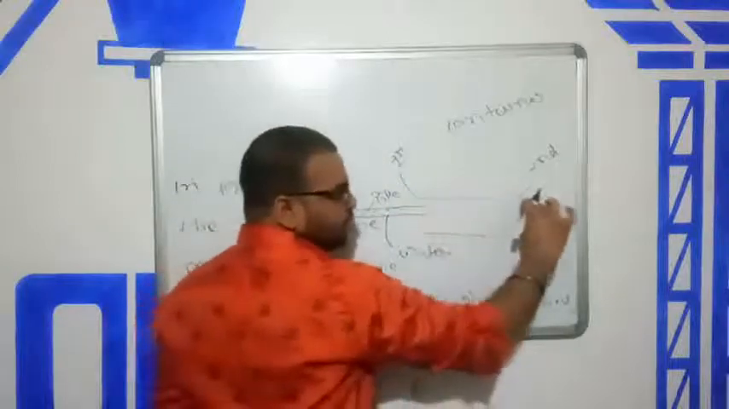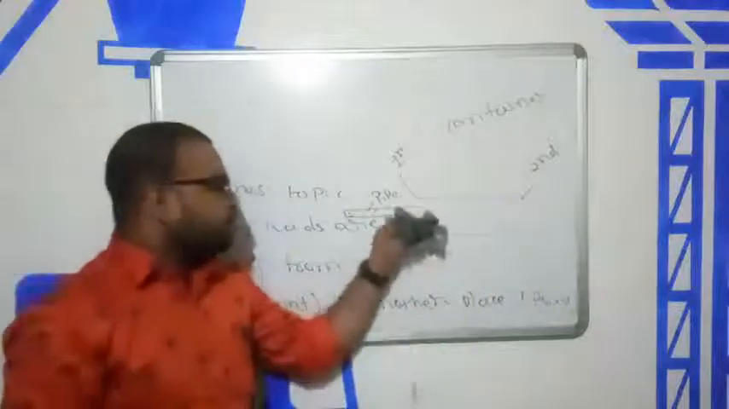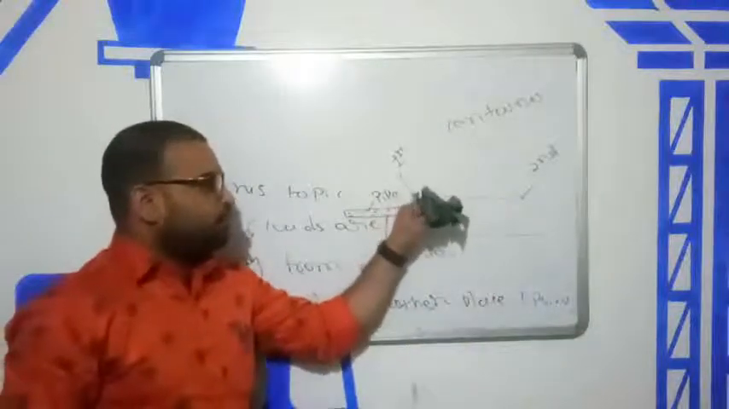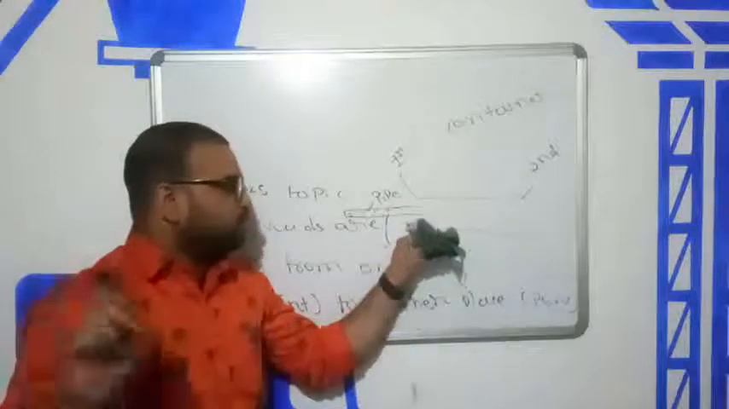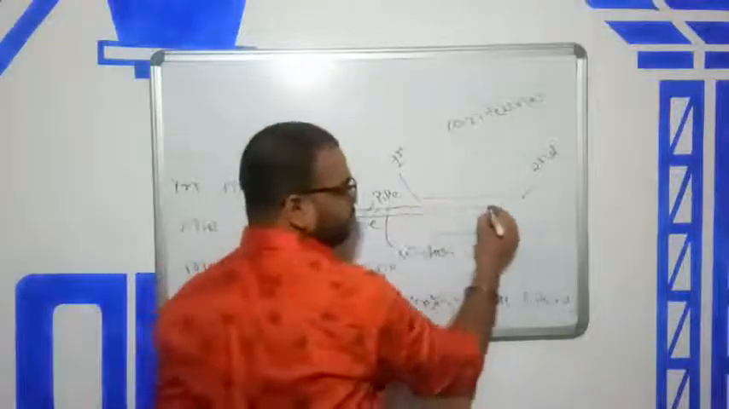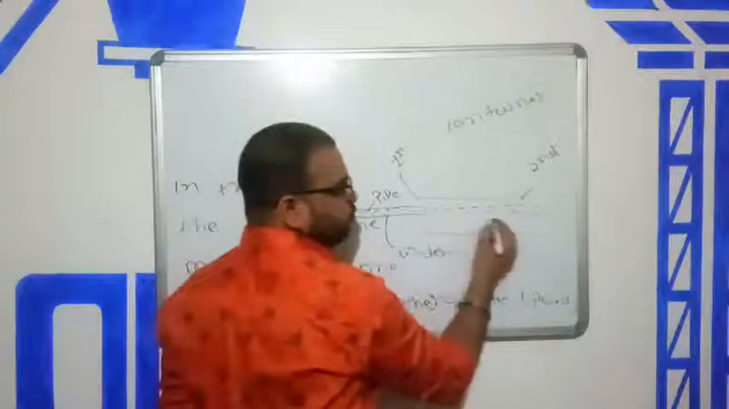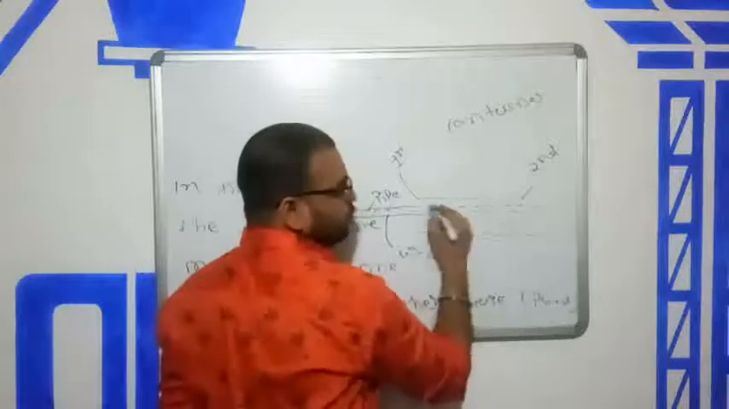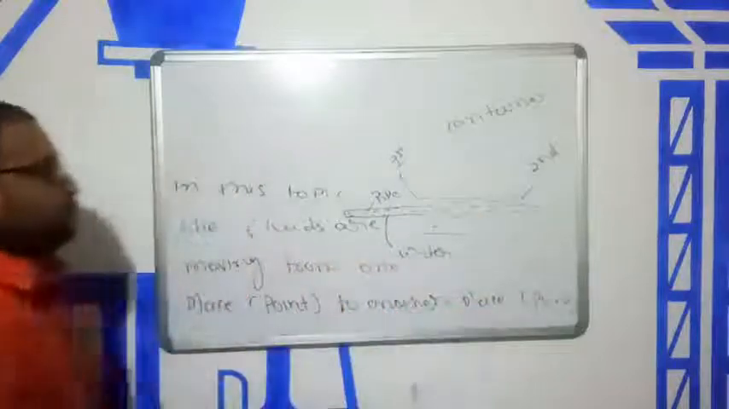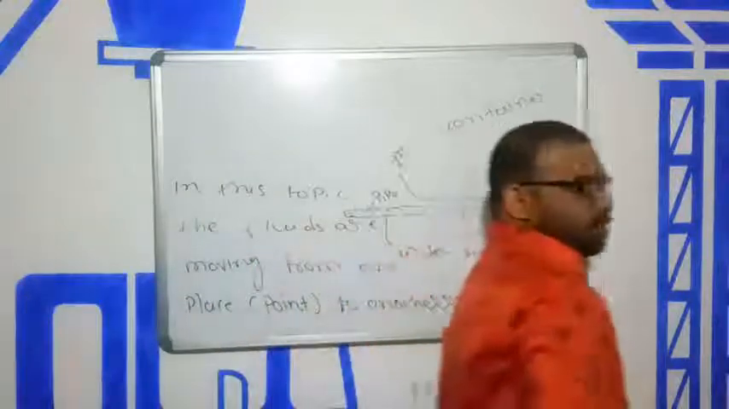To another point of the container. Okay, I repeat, you bring the pipe at the end of the container, and you can see that the water flows from this point to this point. This is called dynamic fluid. Okay, this is called dynamic fluid.